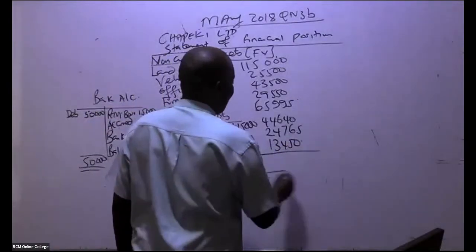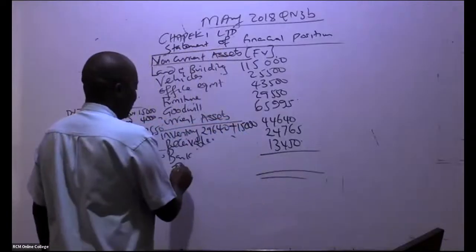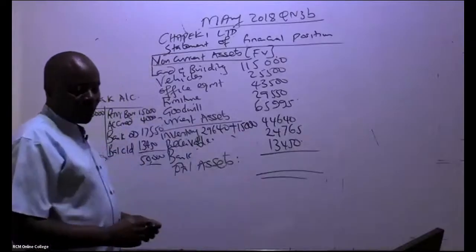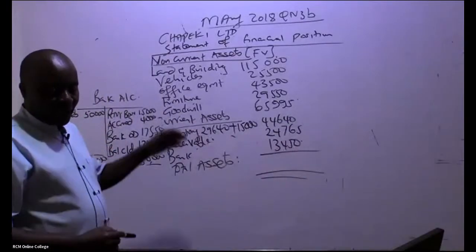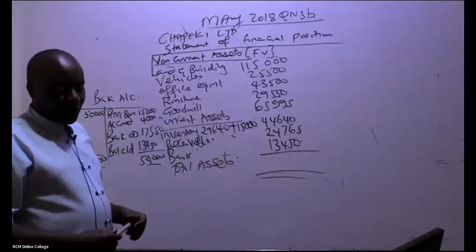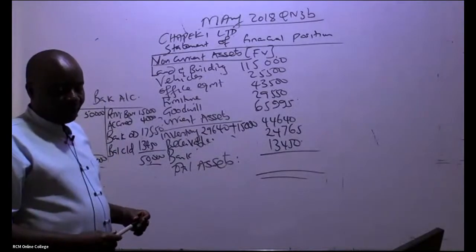Please give me the total assets. If you add up everything, what do we have in total? Total assets will end up giving us what figure?